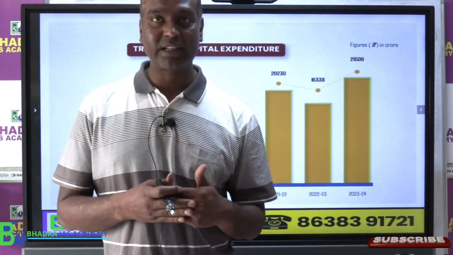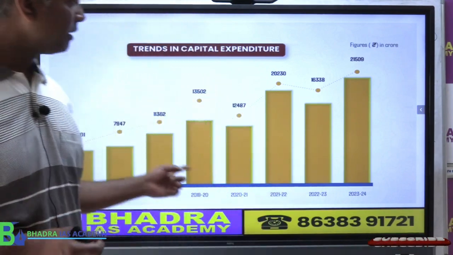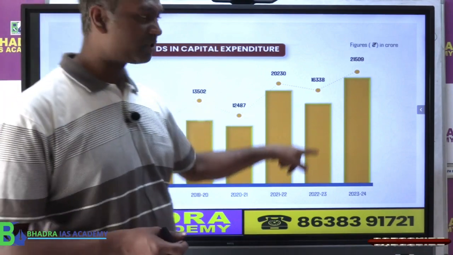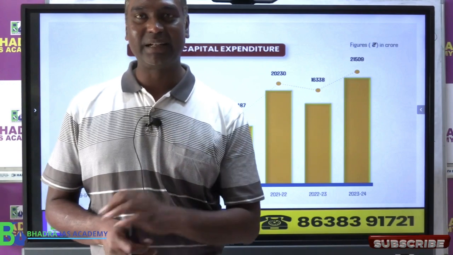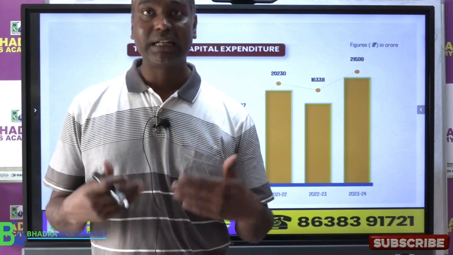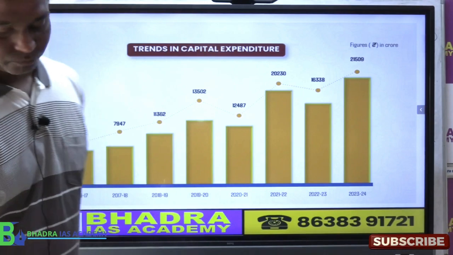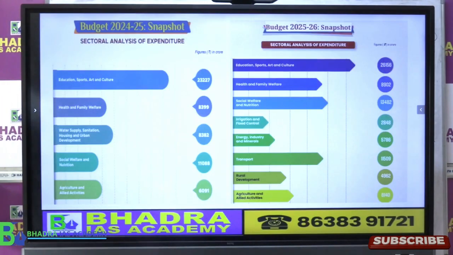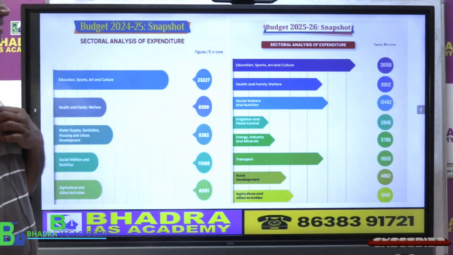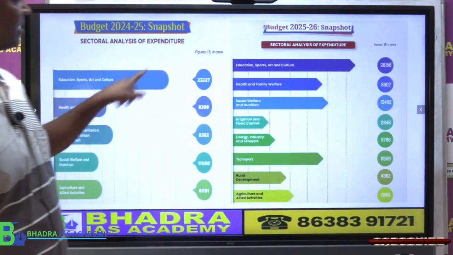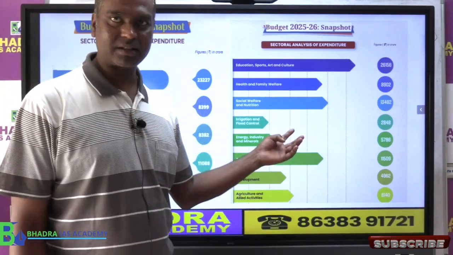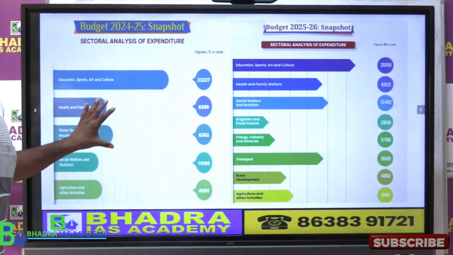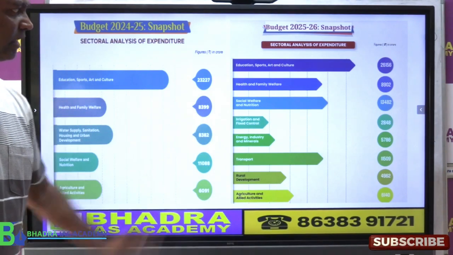So you can expect this kind of question in the exam, because government has made this kind of chart to show that they are spending money on capital expenditure. That means spending money for development. That is the idea. Now, which are the major headings of expenditure? This I have given you, a comparison of this year with last year. This year budget has only this part. I have taken this from last year so that you can easily compare and see.